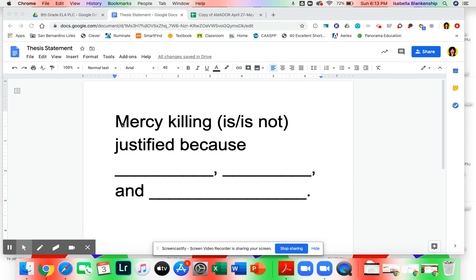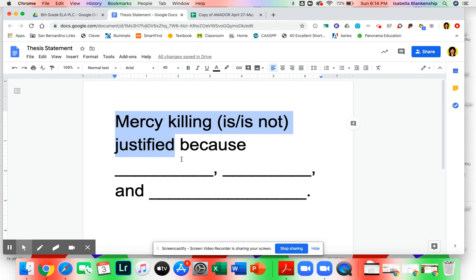Your claim, which is mercy killing is or is not justified. That is your claim. It is not, I think mercy killing is justified. I think we should mercy kill. That's not what we're asking. We're going to make it third person, so we're not including ourselves in it. We're not including another person in it, like second person. We're doing third person. Mercy killing is or is not justified. Everybody needs to have this. Everyone. No exceptions.